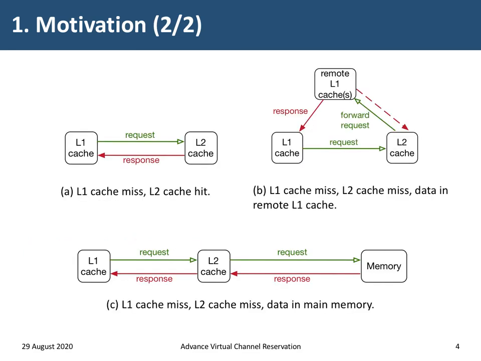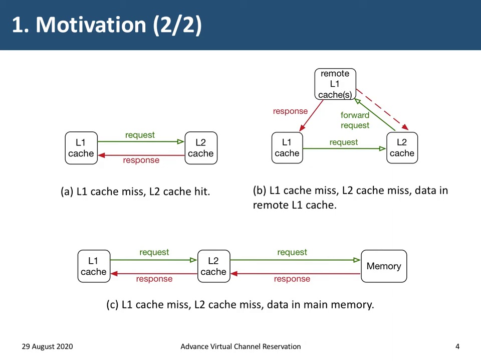Taking the CMP architecture with the private L1 cache, shared L2 cache, and off-chip memory as an example, as shown in Figure A, if the L2 cache receives a request from the L1 cache, we can predict a response back to the L1 cache, which usually happens to a great extent. If the prediction is wrong, the request will trigger a forward request to the remote L1 cache or off-chip memory.